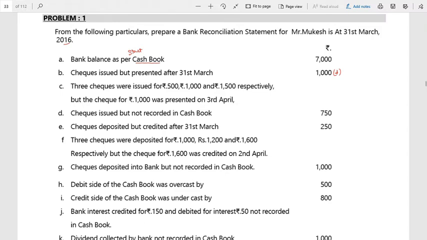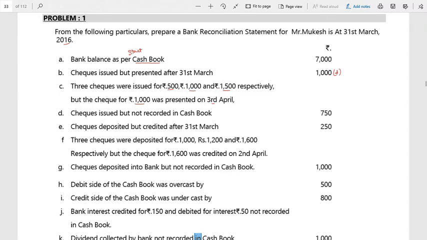Next, 3 checks were issued for 500, 1000 and 1500 respectively. But the check for 1000 was presented on 3rd April. This is also again issued. Correct? So the check was issued but presented after 31st. Therefore, it is not presented. So here also, look out: 3 checks were issued, 500, 1000 and 1500 respectively. But out of this, only the check for 1000 was presented on 3rd April. That means only for the 1000, it is a check issued but not presented.